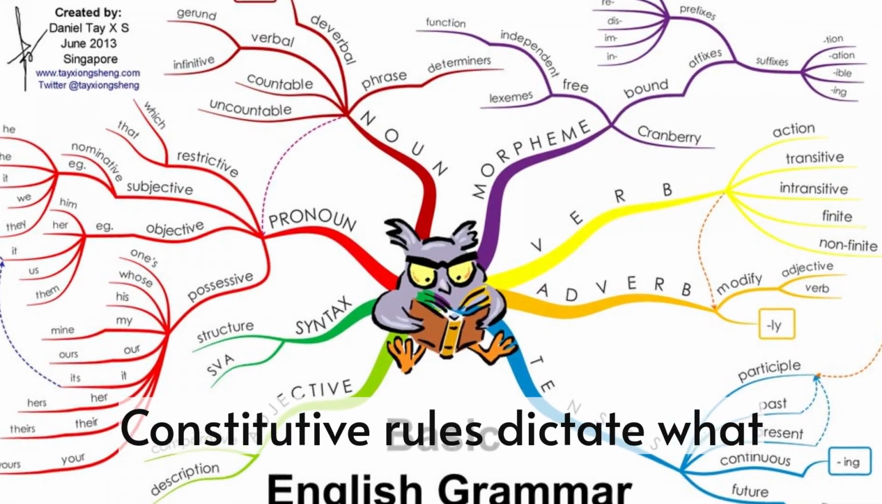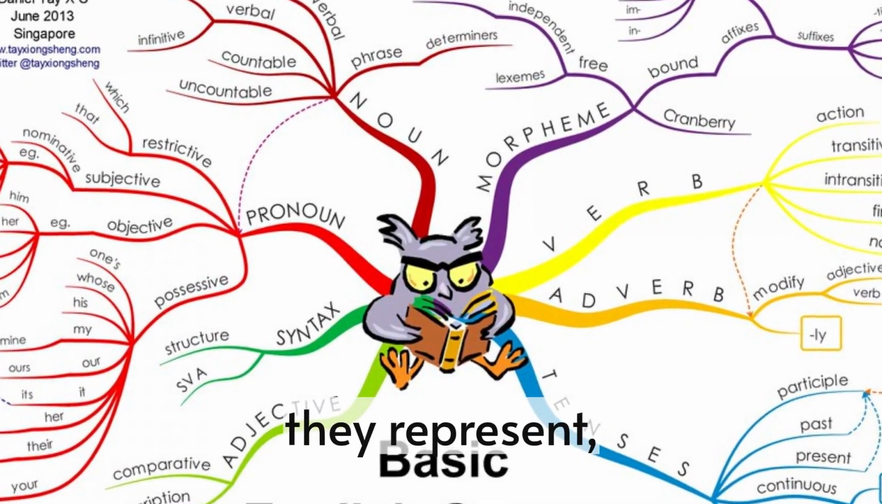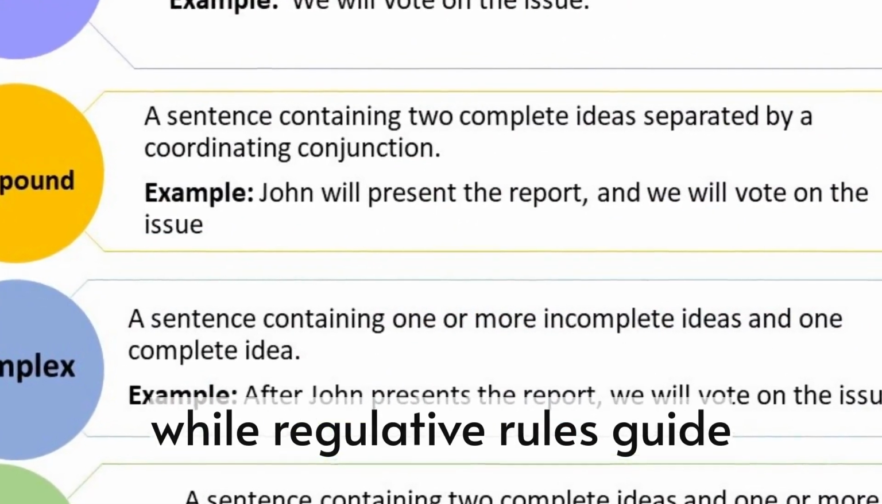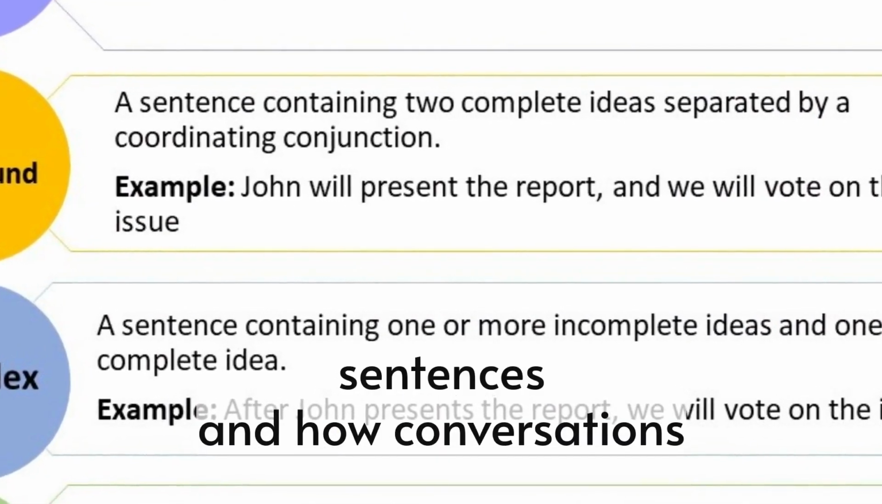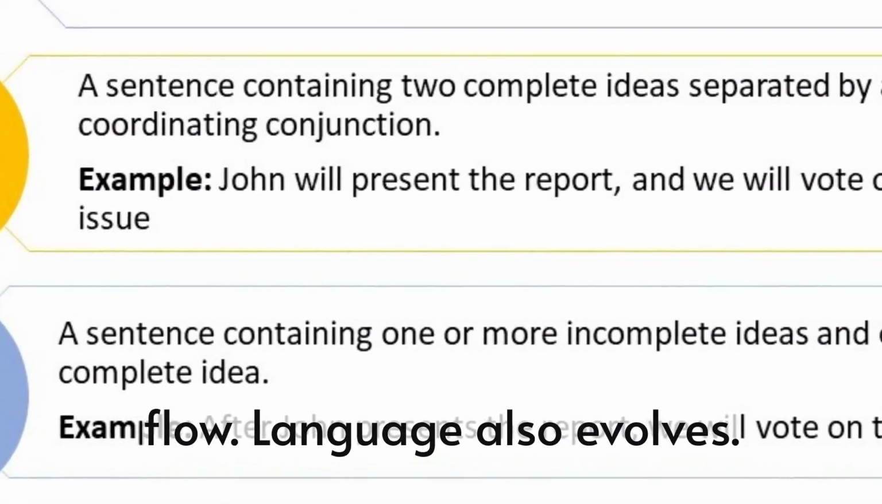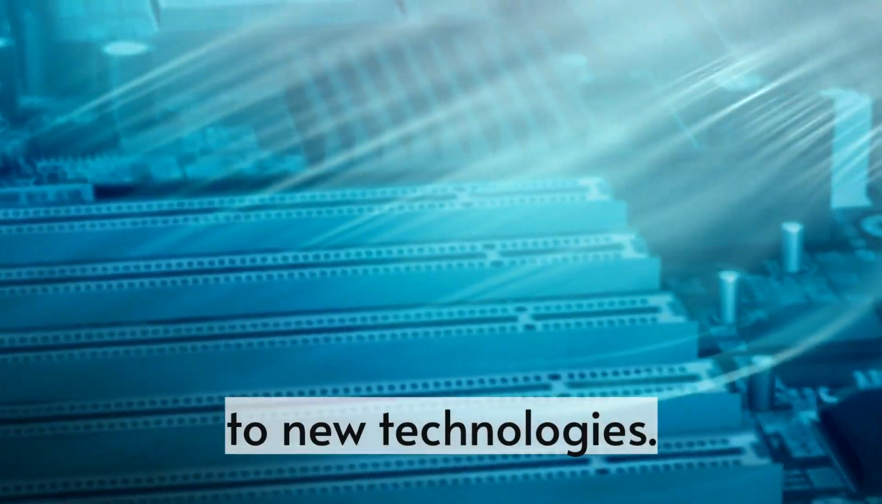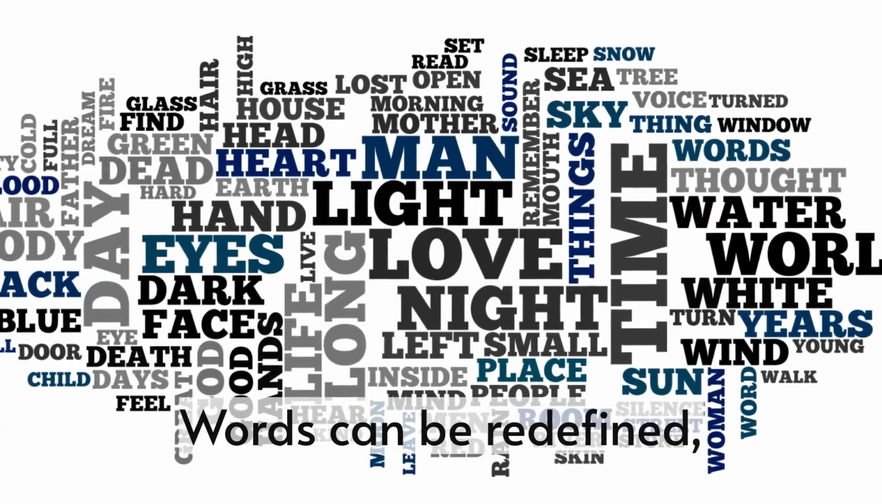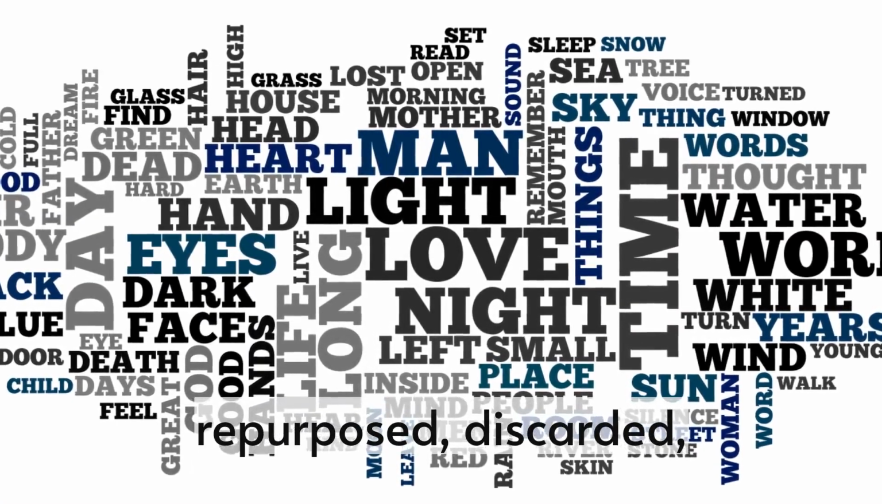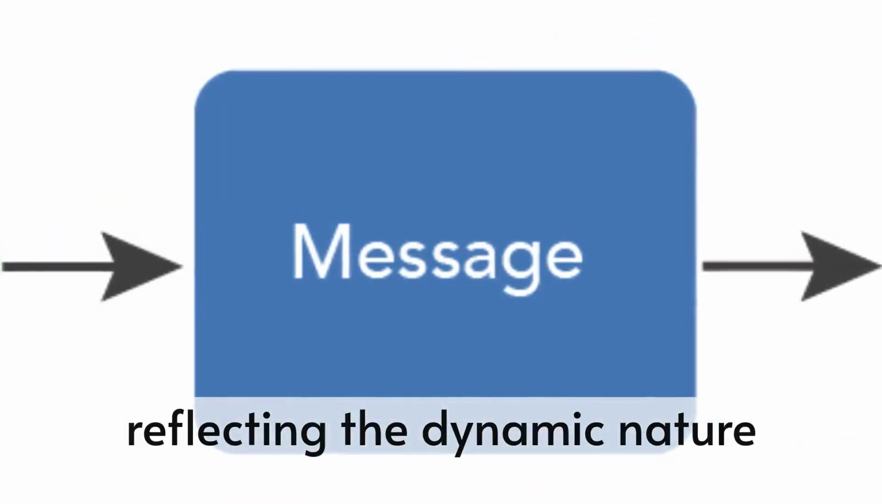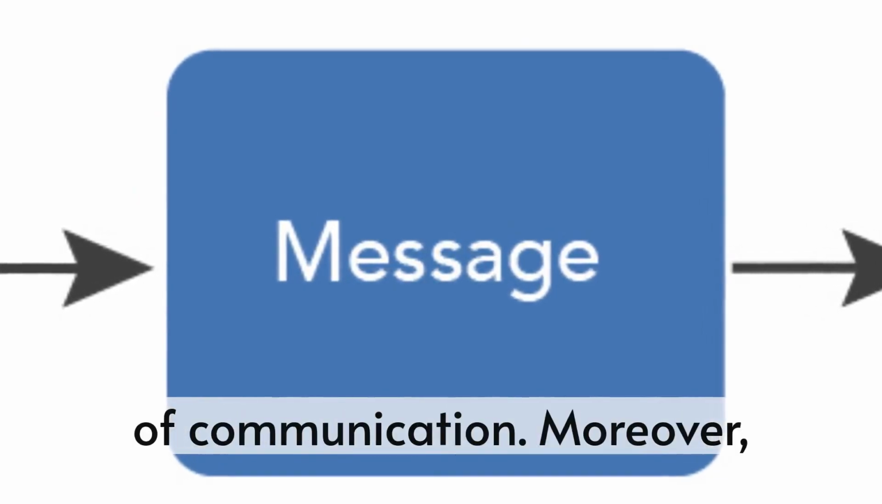Next, language has rules. Constitutive rules dictate what words mean and what objects they represent, while regulative rules guide how words are arranged into sentences and how conversations flow. Language also evolves. It changes over time and adapts to new technologies. Words can be redefined, repurposed, discarded, or newly created, reflecting the dynamic nature of communication.